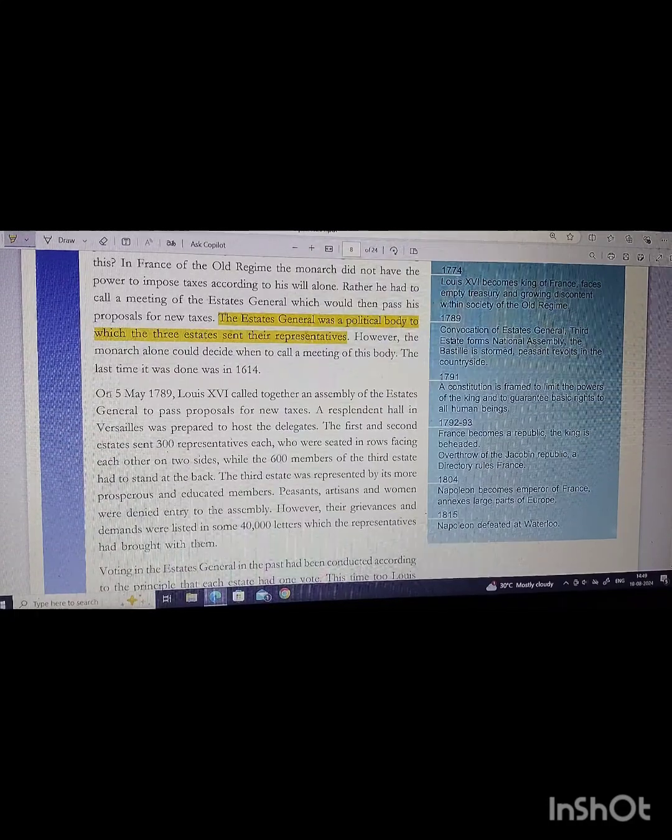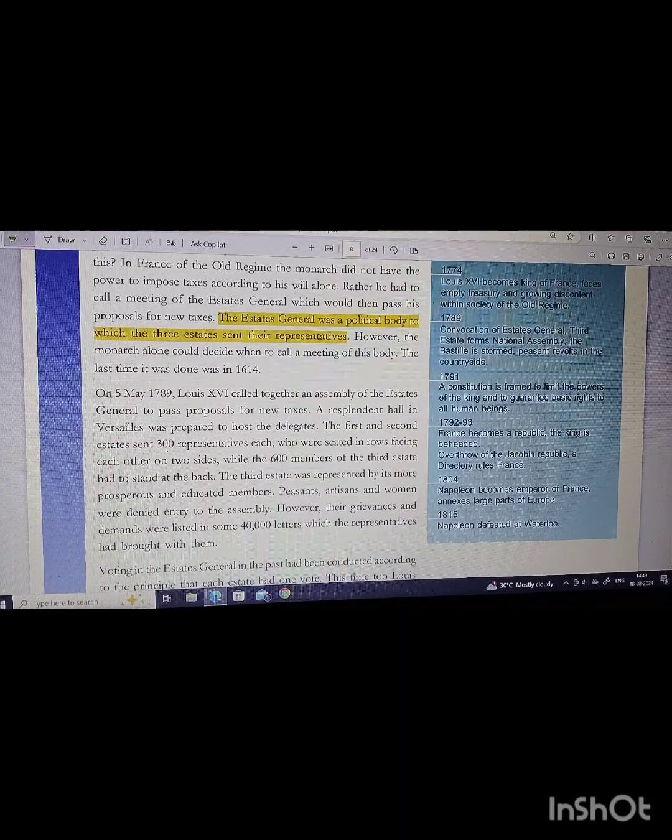there to stand at the back. So it was quite disrespectful for them, because they are more in number, but they have to stand because they belong to the third estate.